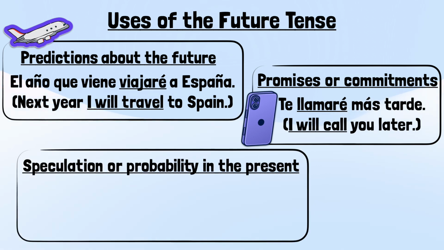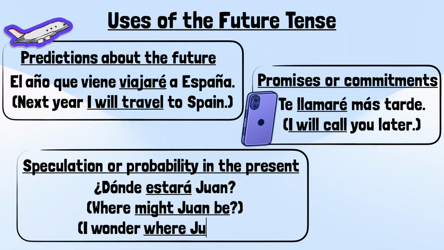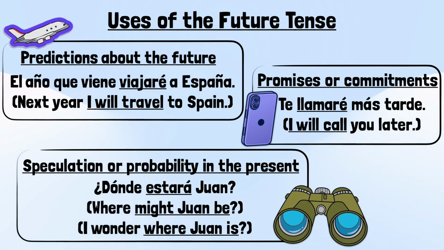Or for speculation or probability in the present. For example, ¿Dónde estará Juan? Where might Juan be? Or, I wonder where Juan is.